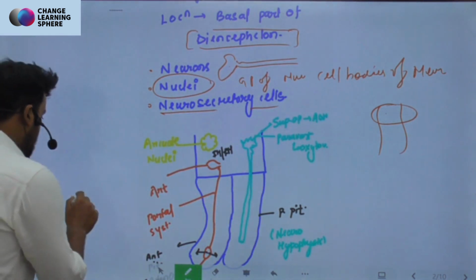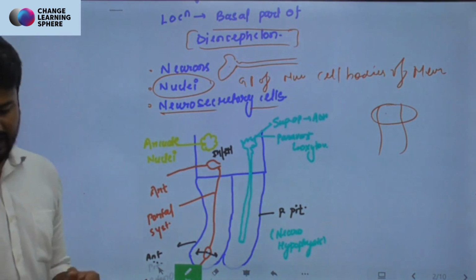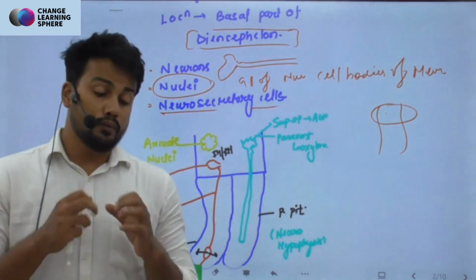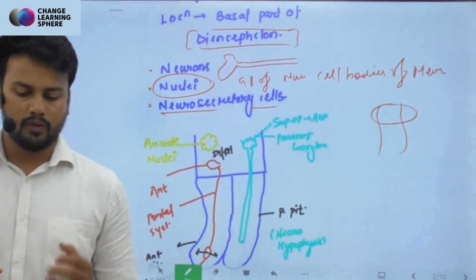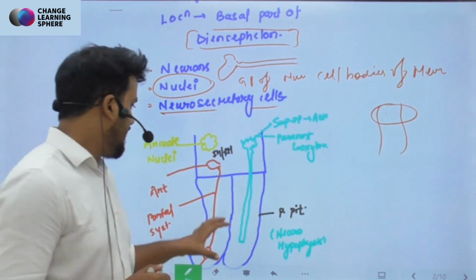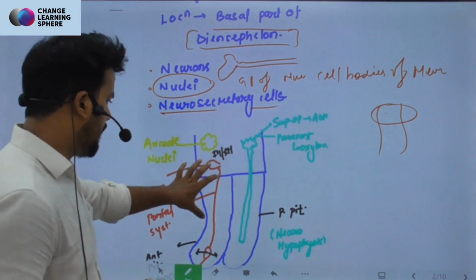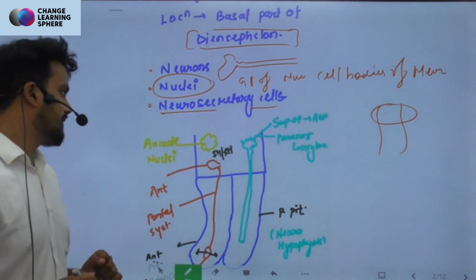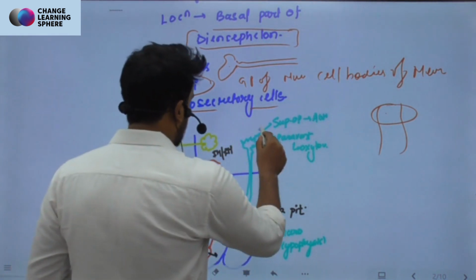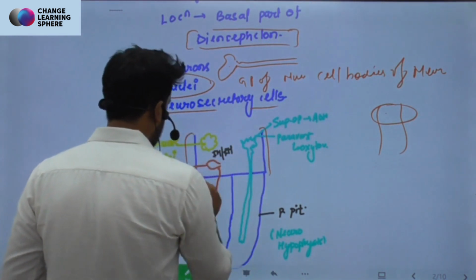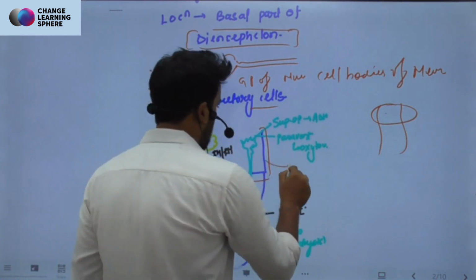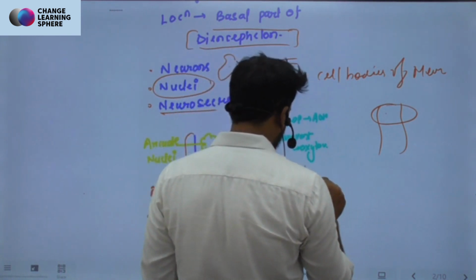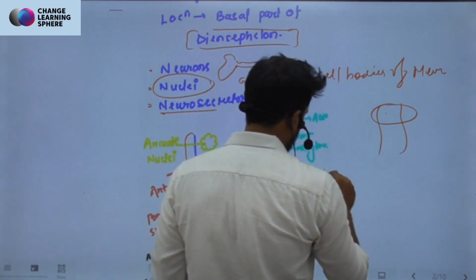Now there is a diagram given in your NCERT, and I want you to focus very deeply on that diagram, because that is a very significant diagram, and I have drawn a very simplified diagram from that so that you can understand it, right? This upper part is our hypothalamus.